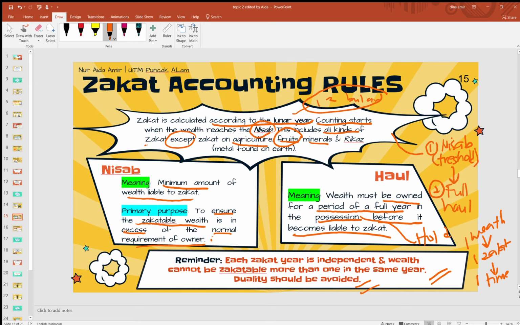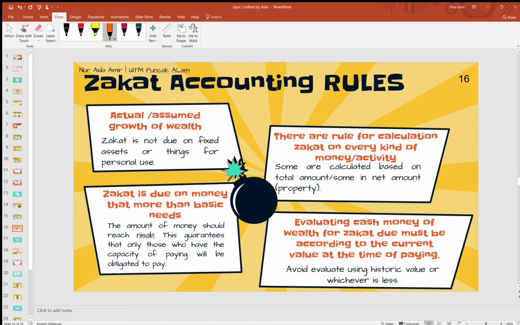Okay. Right, next is zakat accounting rules. Other zakat accounting rules yang you need to follow, okay, is the wealth must be growing wealth. That is the main part lah. Takkanlah you nak pergi zakatablekan you punya rumah yang you tengah duduk tu, sebab it is your personal use. Like I said here, things for personal use is not zakatable. For example, macam jewelleries ke, hiasan-hiasan you, bila you pakai emas untuk hias, bila you pakai gelang emas untuk hiasan. So it is not zakatable because you have not invested it, okay? You are using it for your personal use.